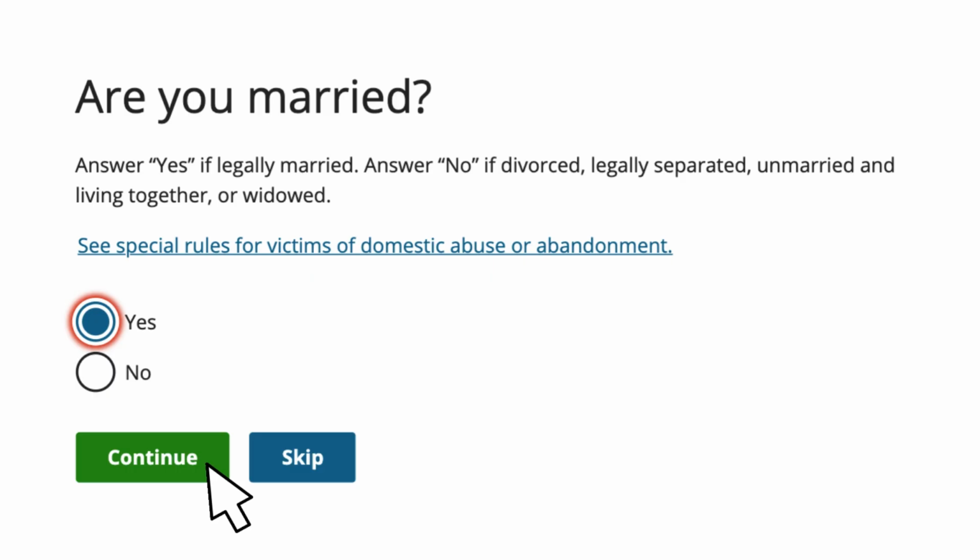Answer yes if legally married. Answer no if divorced, legally separated, unmarried and living together, or widowed. Then click the green Continue button.